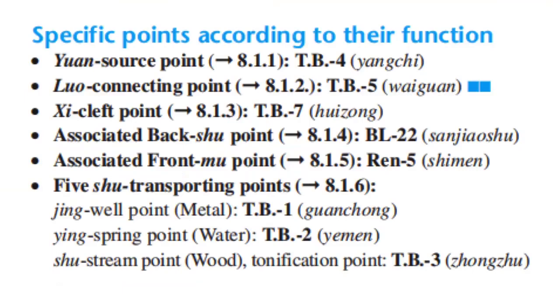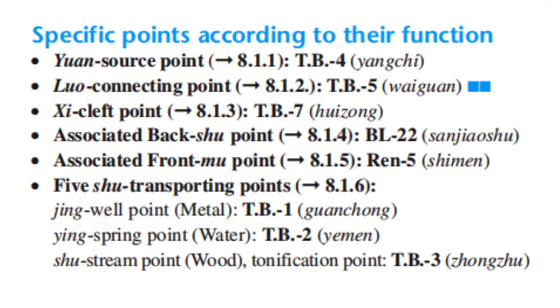Specific points according to their function. Yuan source point is triple burner 4. Luo connecting point is TB5. Xi cleft point is TB7. Associated back shu point is bladder 22. Associated front mu point is Ren 5.